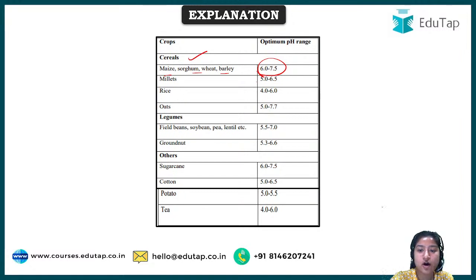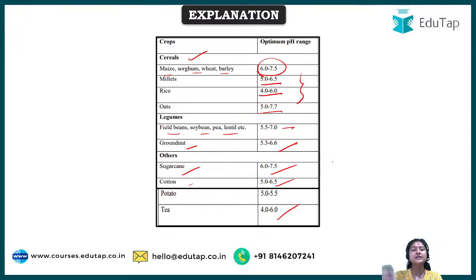For millets, the optimum pH range is 5 to 6.5. For rice, we have 4 to 6. For oats we have 5 to 7.7. And apart from tea, which is 4 to 6 and was present in the options, we have legumes: field bean and soybean require 5.5 to 7. For groundnut it is 5.3 to 6.6. Sugarcane and cotton are 6 to 7 and 5 to 6.5. So these are the different categories. Potato is 5 to 5.5.